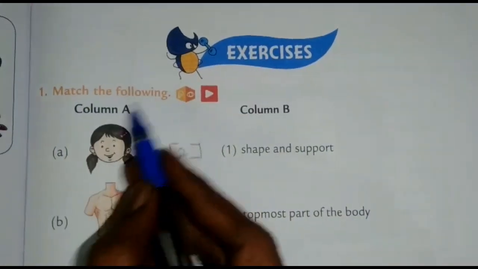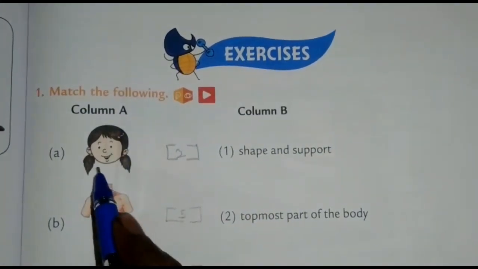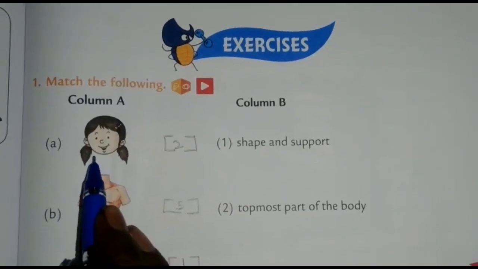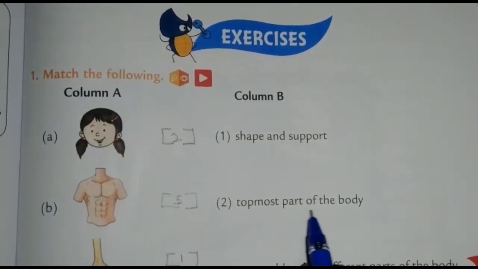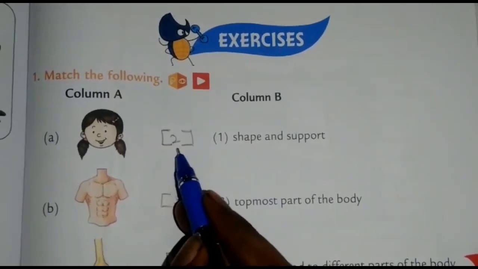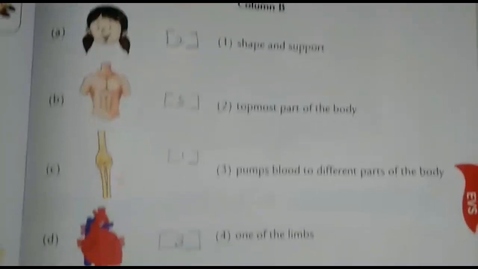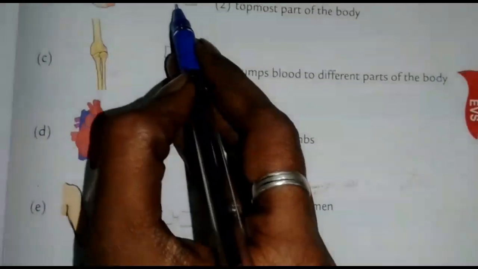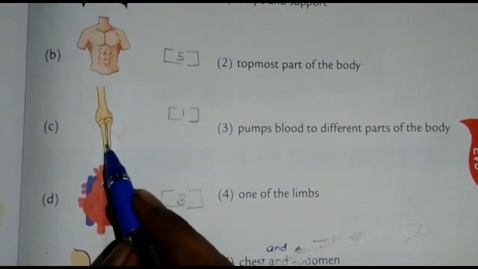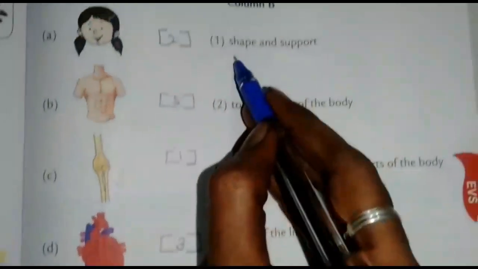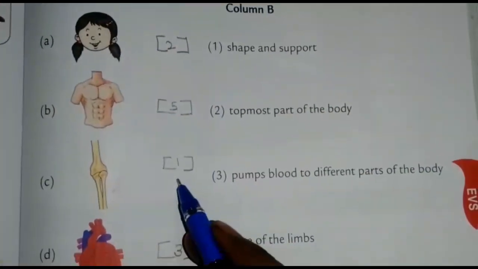First one, match the following. First one, see children, this is our head, the topmost part of the body. Here you write number 2. Next, trunk, chest and abdomen. So here you write number 5. Next, bone, shape and support. Here you write number 1.